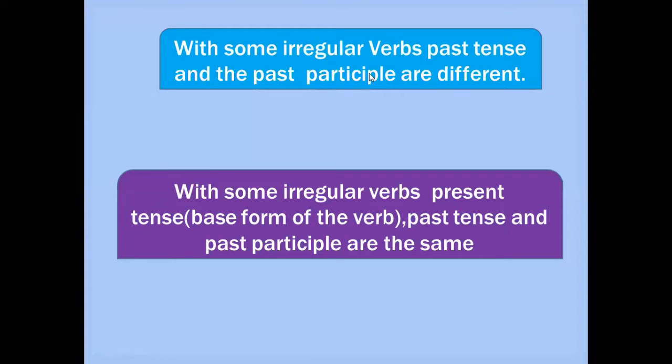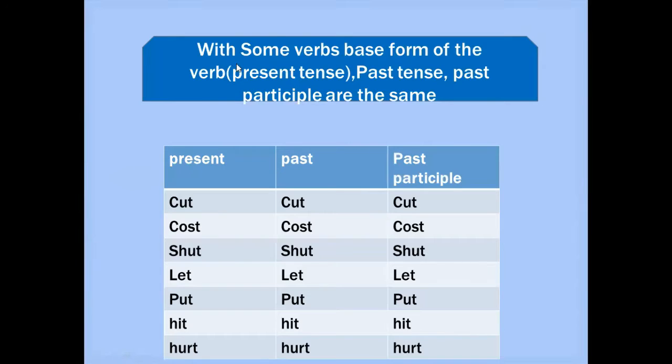With some irregular verbs, the past tense and the past participle are different. But with the regular verbs, the past tense and the past participle are the same. With some irregular verbs, the present tense, the base form of the verb, the past tense and the past participle are all the same.